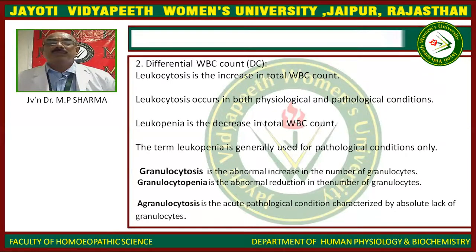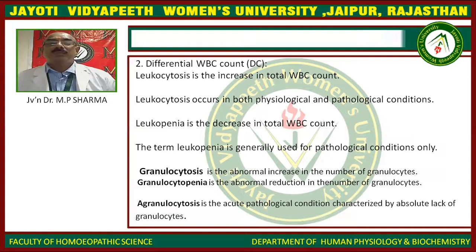Differential WBC count. Leukocytosis is the increase in total WBC count. Leukocytosis occurs in both physiological and pathological conditions. Leukopenia is the decrease in total WBC count. The term leukopenia is generally used for pathological conditions only.